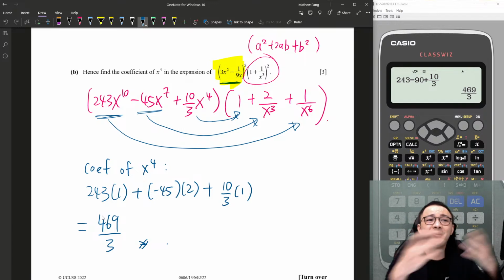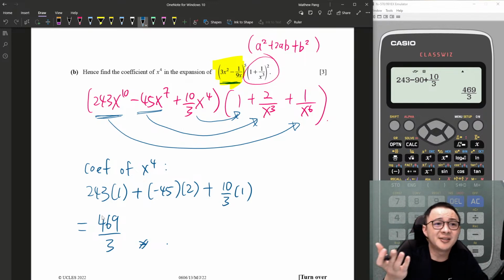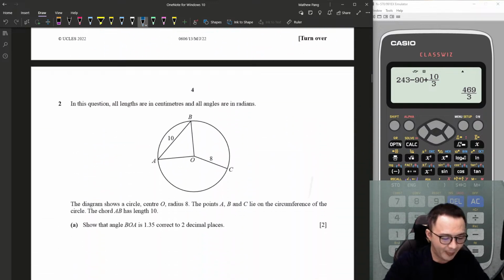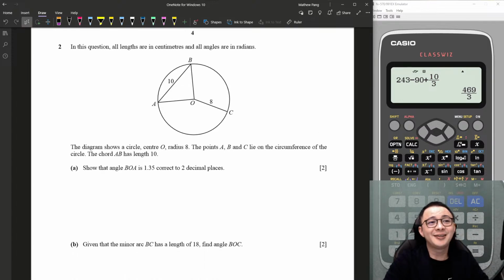Okay, it's not really bad, because it's simple integers, how you get x power 4 after you crossover multiply. So make sure you check them out. This is how easy we get 6 marks. Not bad. Okay, if you have any question, feel free to use the chat room now. This is the reason why we have the chat over here, isn't it?